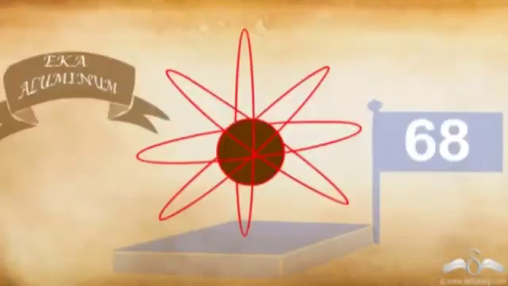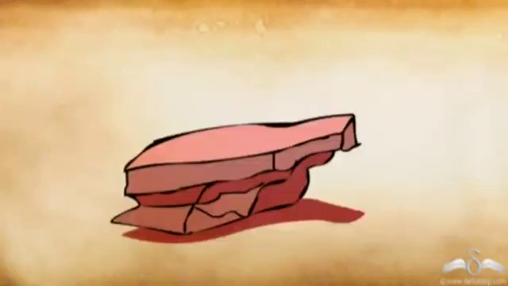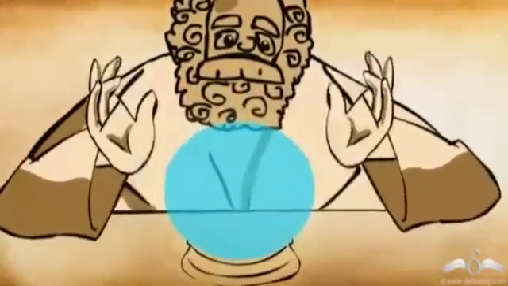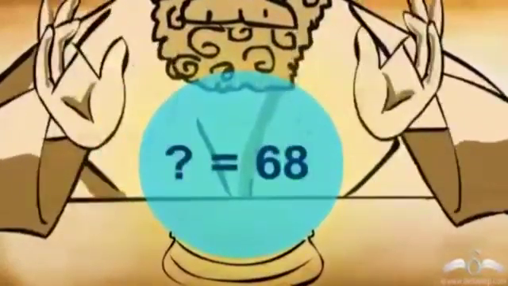According to Mendeleev, the atomic mass of Eka aluminium should be 68. It should form an oxide, E2O3, where E stands for Eka aluminium. And it should form a chloride having the formula ECl3. Again, E stands for Eka aluminium. He could predict all this simply based on where the gap was in the periodic table.